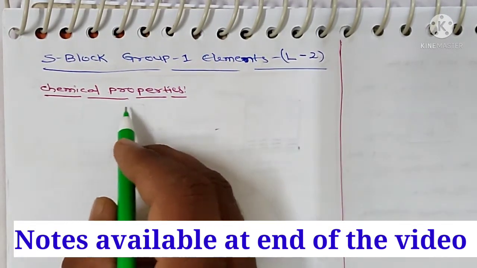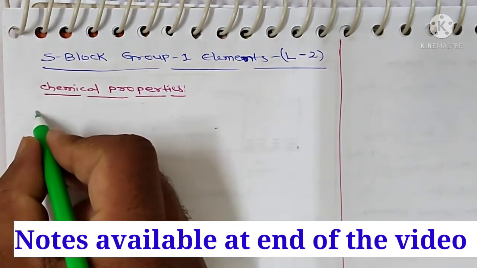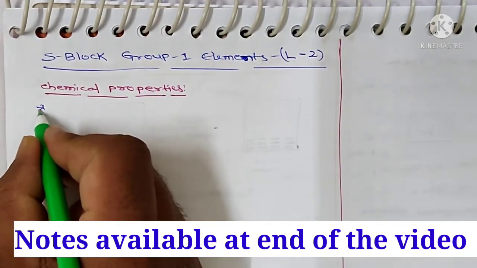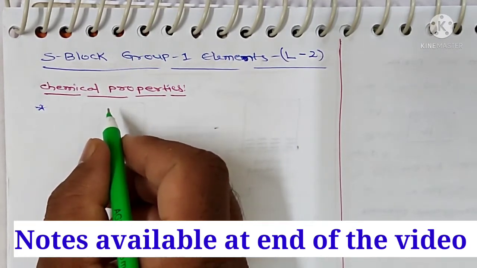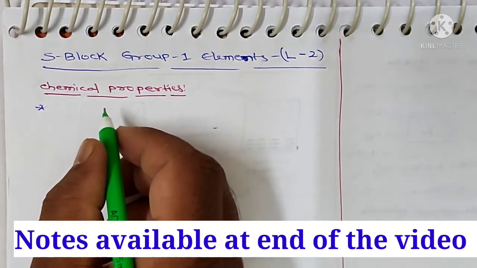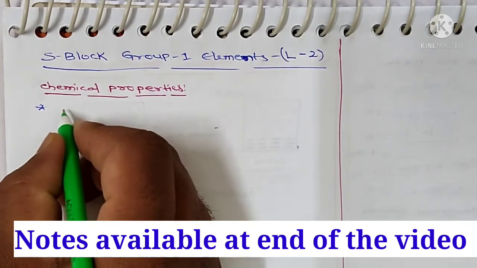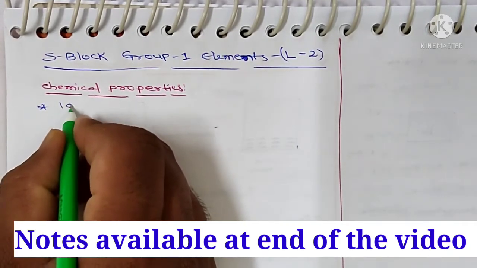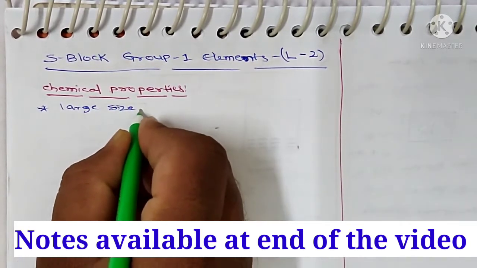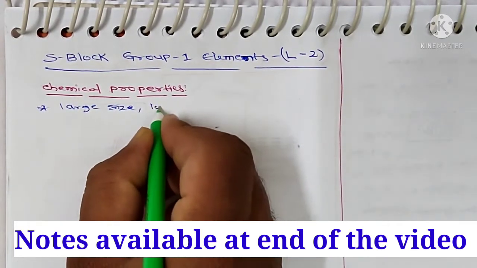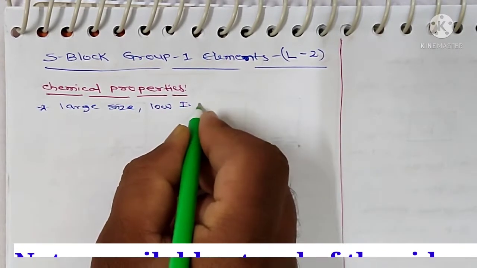Now our topic: chemical properties. The alkali metals are highly reactive due to their large size and low ionization enthalpy.